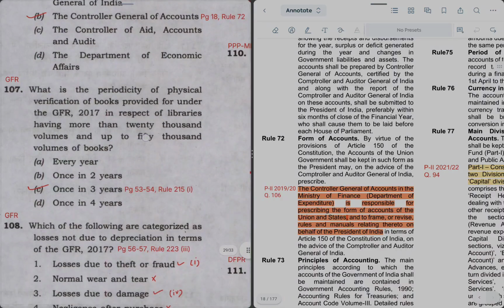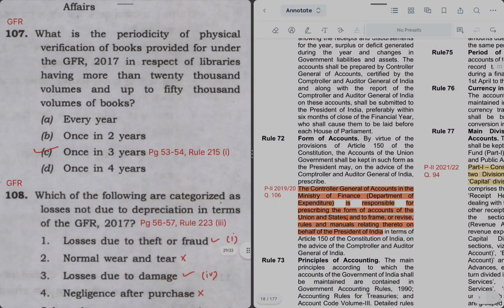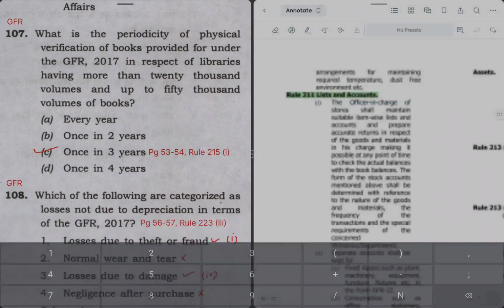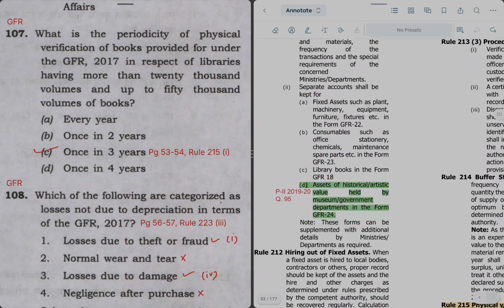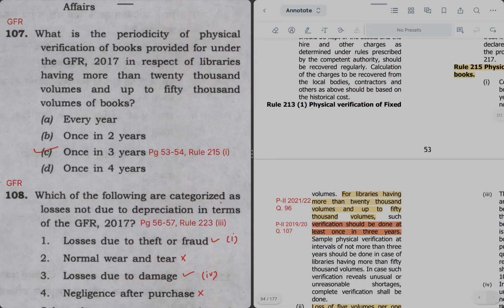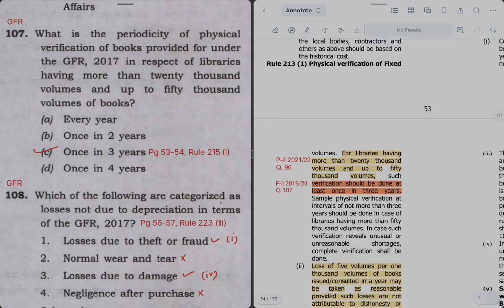Next question 107, it says that what is the periodicity of physical verification of books provided for in GFR in respect of libraries having more than 20,000 volumes when up to 50,000 volumes. So in page 53 54 this has been mentioned at bottom. In rule 215 physical verification of books under sub rule 1 it is said that for libraries having more than 20,000 but up to 50,000 verification should be done at least once in 3 years. So the option C is the right option, once in 3 years. Let's move on to next question.